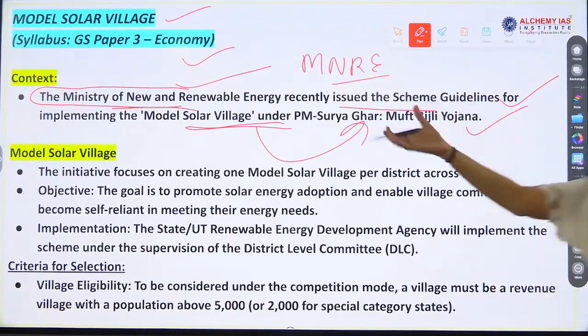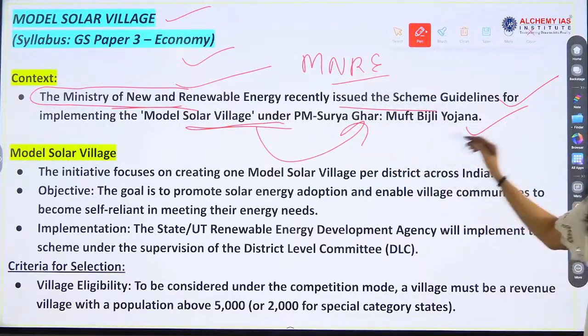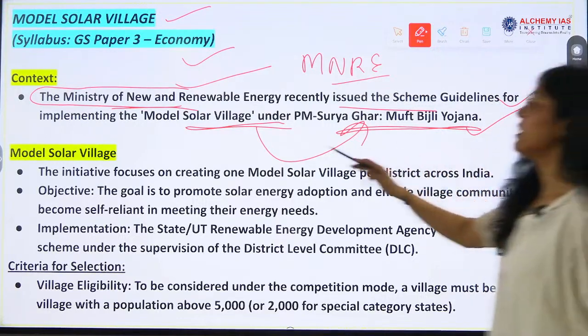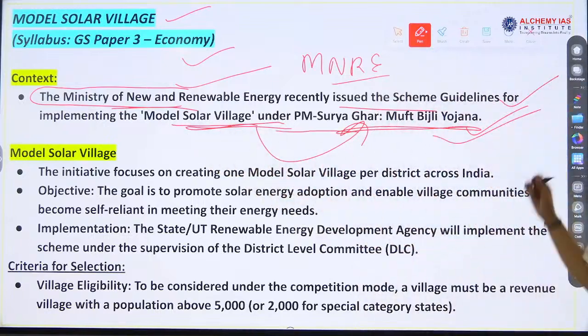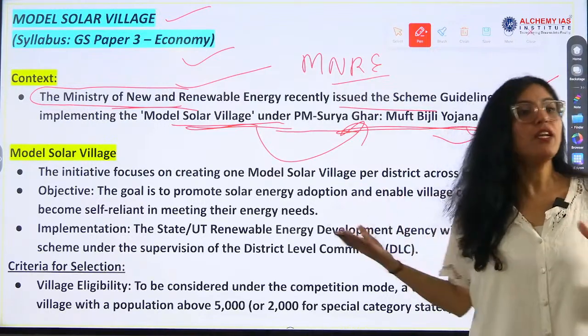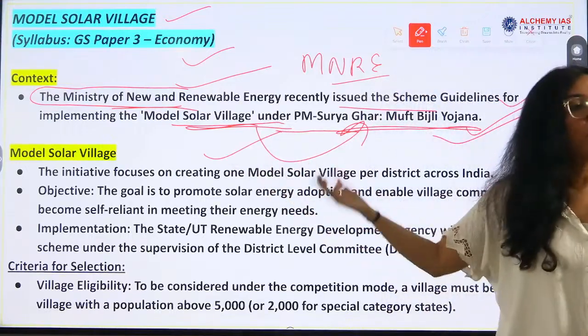So this model village is a part of Muft Bijli Yojana. This question can be asked, okay? That this model village comes under which scheme? Four to five schemes related to solar energy will be given, and then you have to find the answer, okay? So now what are model solar villages?